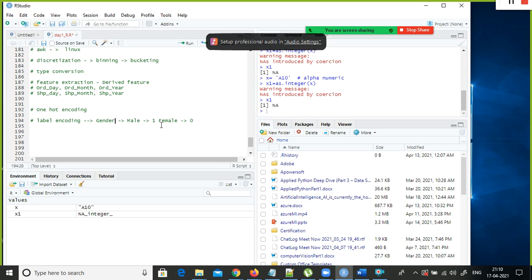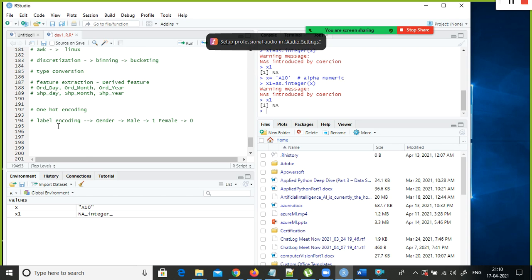Wherever male is there, you replace that by 1, and wherever female is there, you replace that by 0. You can use the map function in Python, or you can simply use an if-else condition. In R we have the ifelse function, which is very robust and very easy, and you don't have to write too many lines of code.